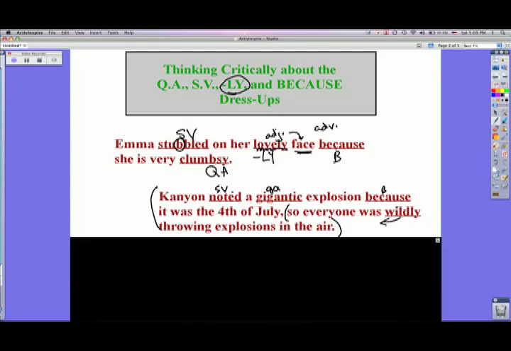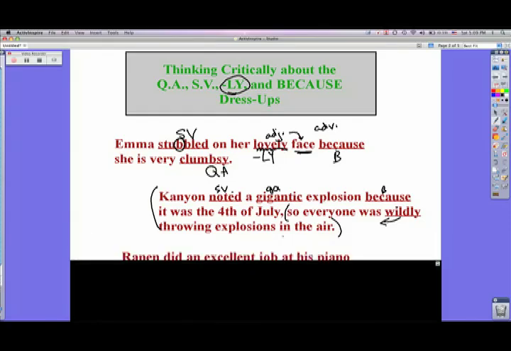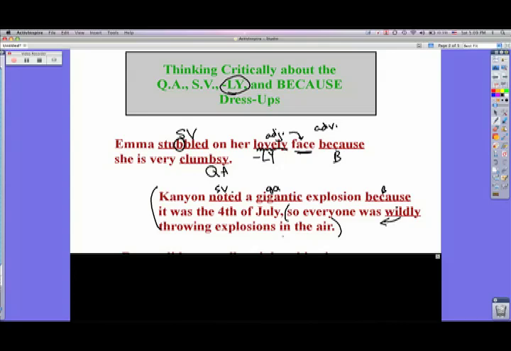I'm not exactly sure what that means, to throw an explosion in the air. And then the other thing is, why would we say that everybody was doing that because Canyon noted the explosion? Again, just doesn't really make a lot of sense. So, write a real simple sentence first, and then start adding in your dress-ups. You can kind of get yourself stuck and in trouble when you just start throwing a bunch of ideas out there on your paper.